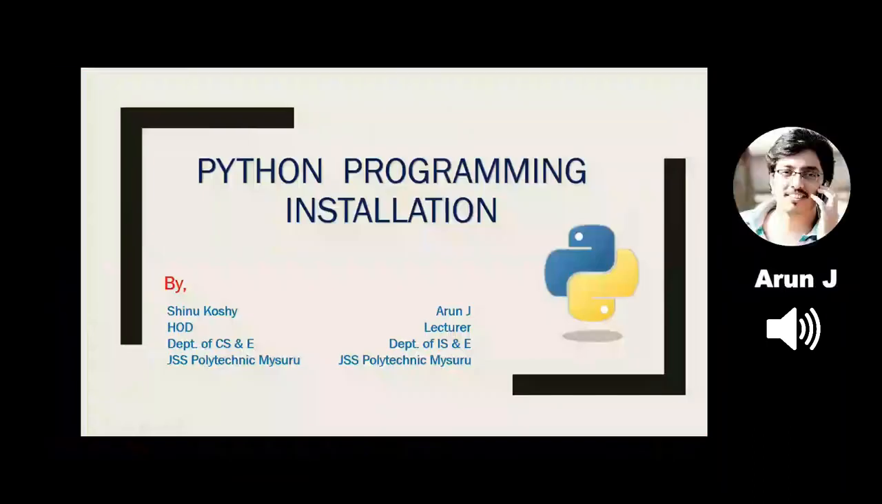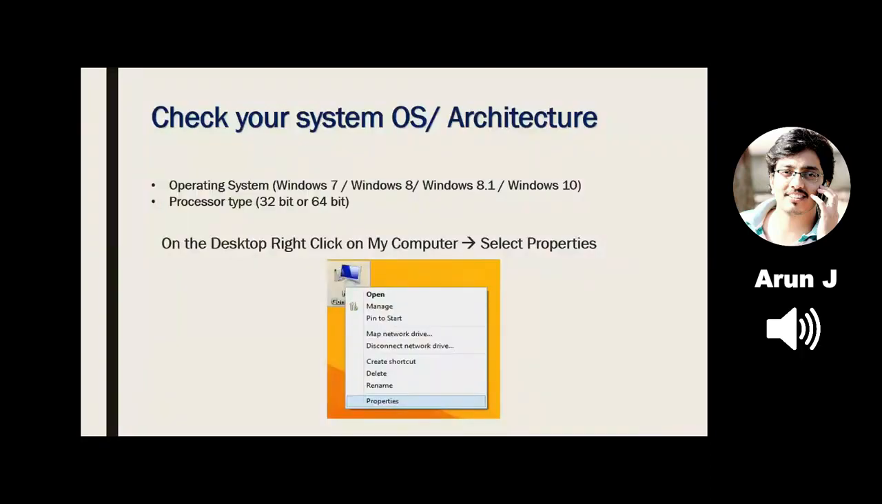Good morning, all of you. Now I continue with the installation of Python software. Before downloading any software, we should first know which operating system we are using. In Windows, we have different versions like Windows XP, Windows 7, Windows 8, 8.1, and Windows 10. So before downloading any software, the first thing we should know is which operating system we are using.